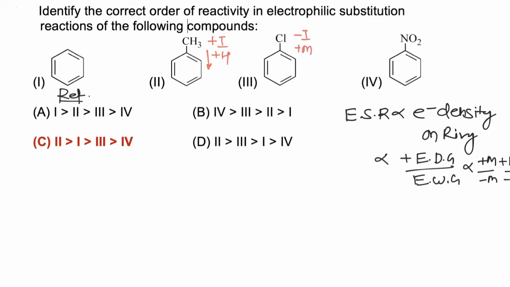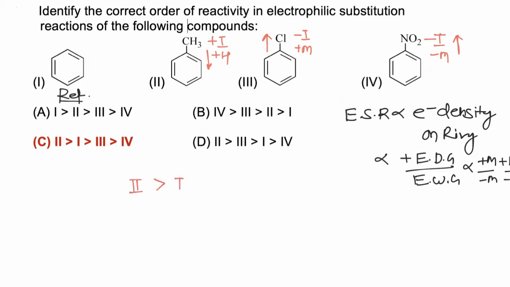Now Cl is present, which is having minus I and plus M effect, but its inductive effect is stronger, so it is overall electron withdrawing but comparatively weak withdrawing. Now in the fourth case, NO2 is present, which is having very strong minus I and very strong minus M effect, so it will be strong electron withdrawing. So out of these four, second will be most reactive because it is electron donating.